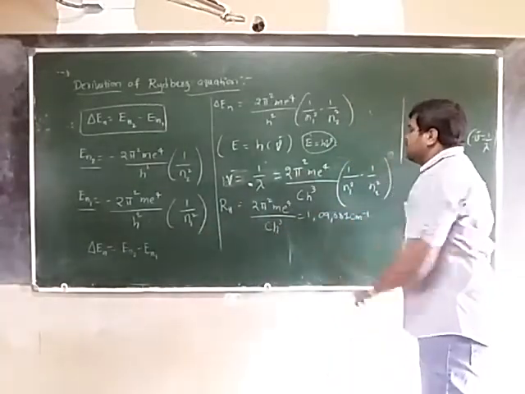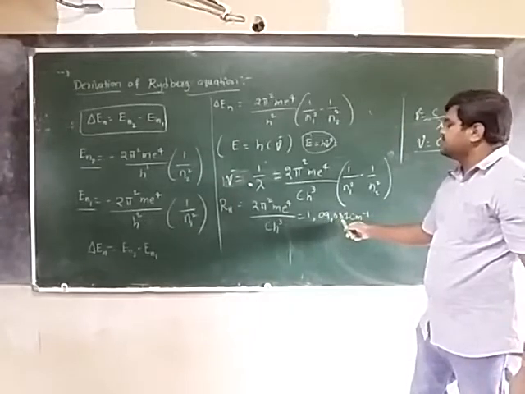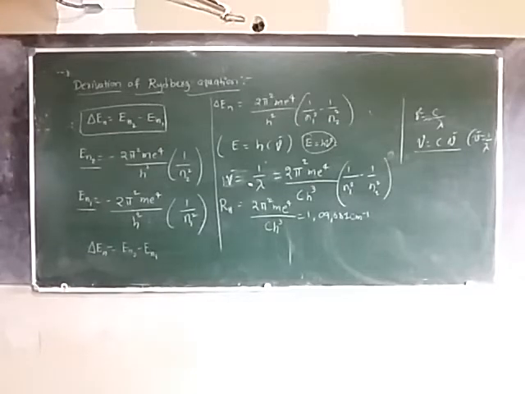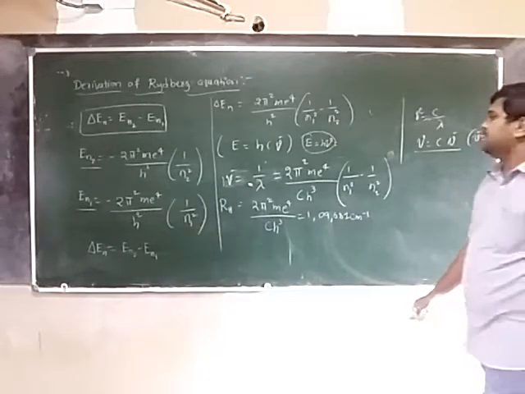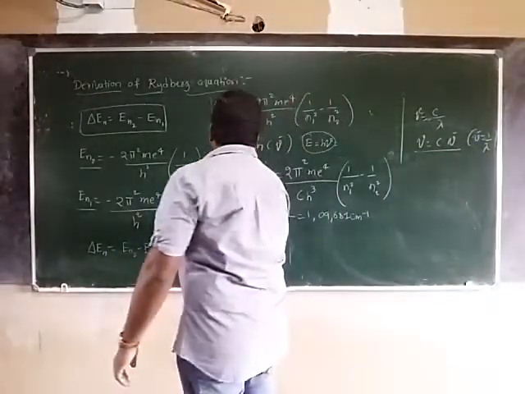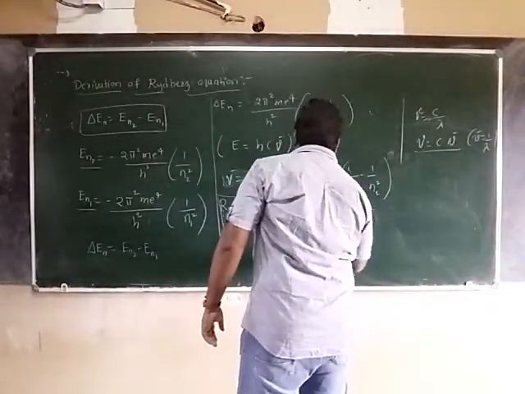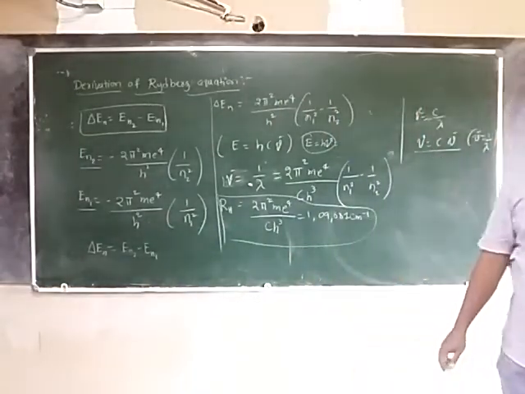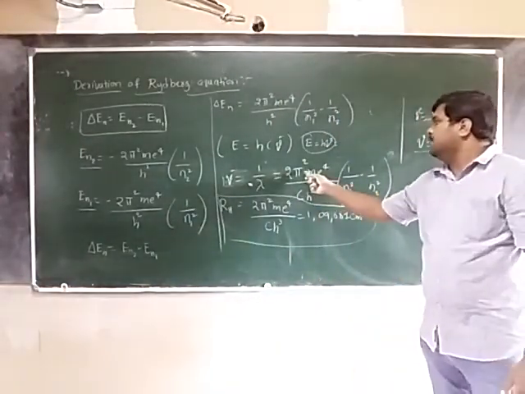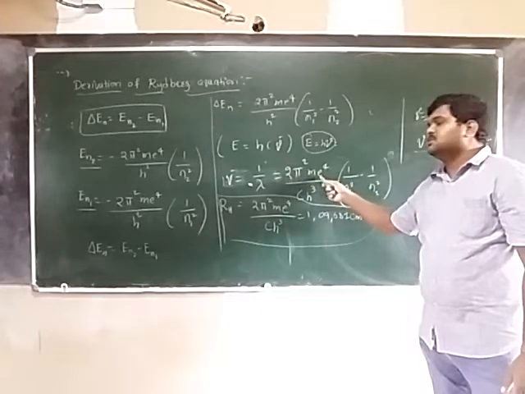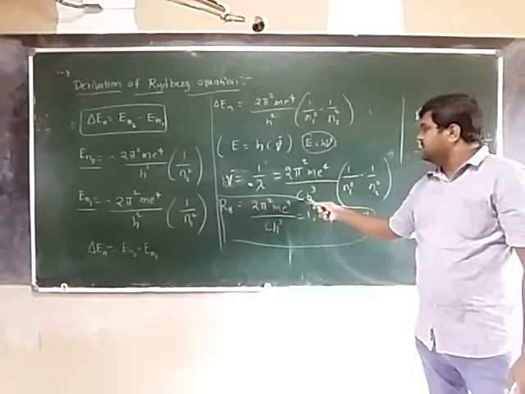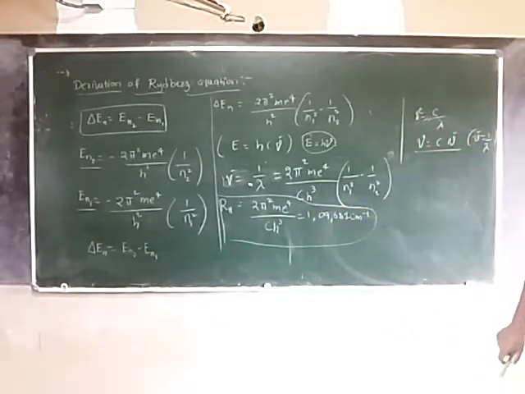The value is 109,681 centimeter inverse. This is the Rydberg constant. What is that? Rydberg's constant. The pi value we know, the m value we know, the mass of the electron, the charge of the electron, the velocity of light, and h is Planck's constant.